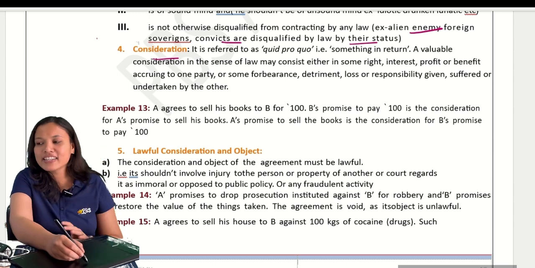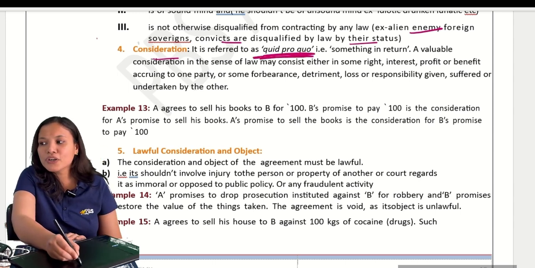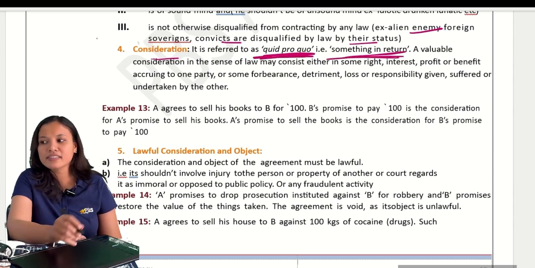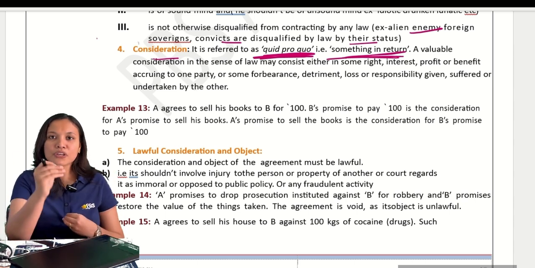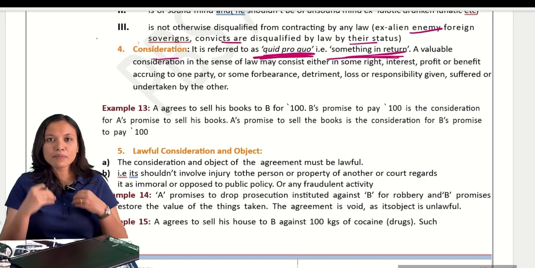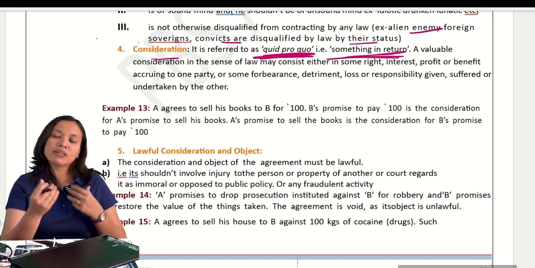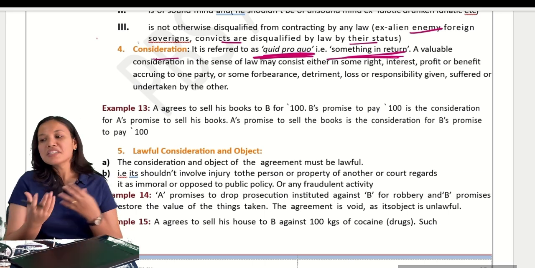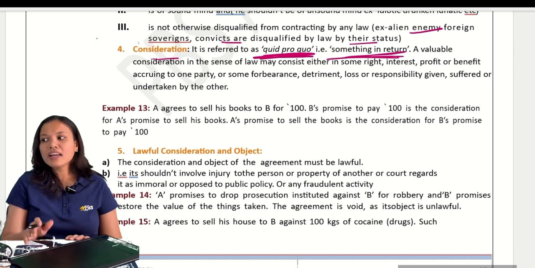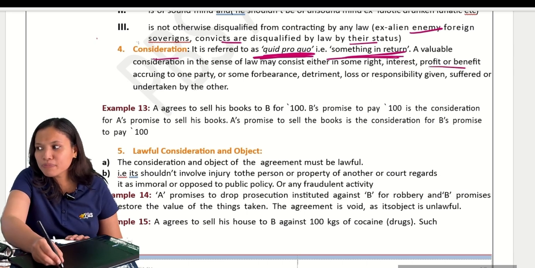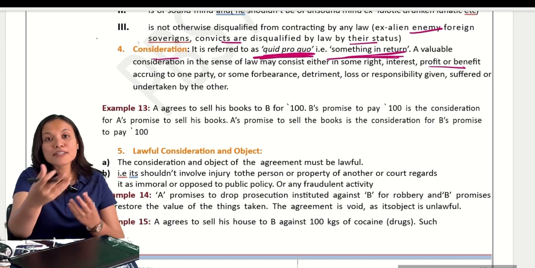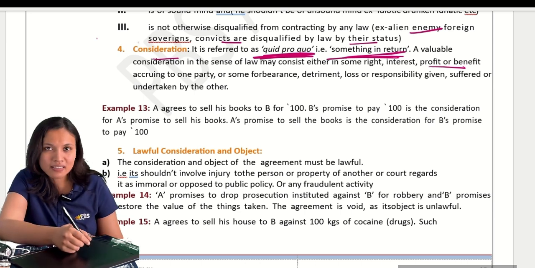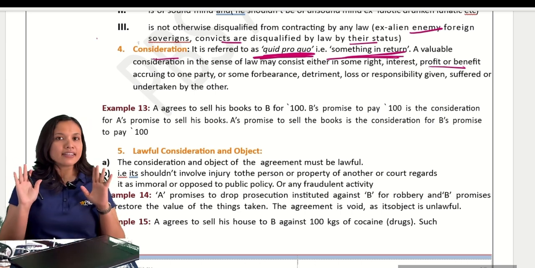Consideration I've already defined. It is nothing but what? Quid pro quo, something in return. In a contract, there must be something in return. I am giving you a car, you are giving me 2 lakhs. I am giving you some goods, you are giving the money for it. So something must be there in return. Any right, interest, profit or benefit accruing to one party, and any detriment or loss borne by the other party. There must be something in return.